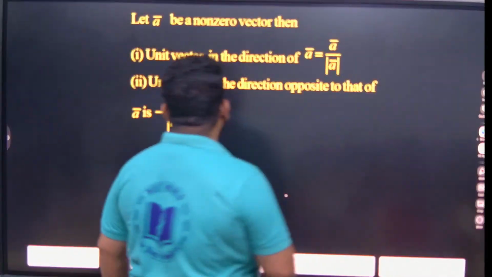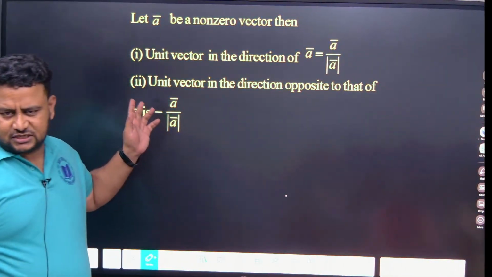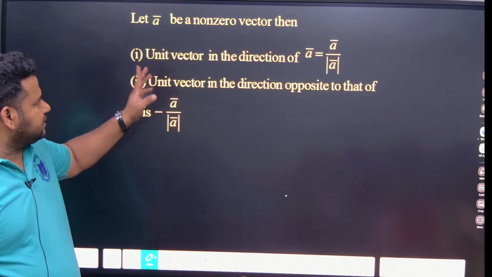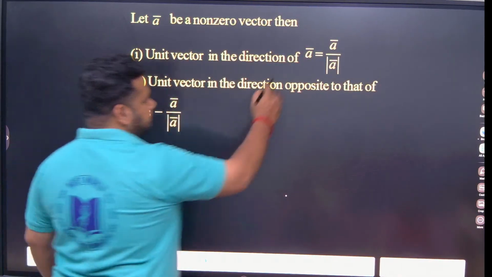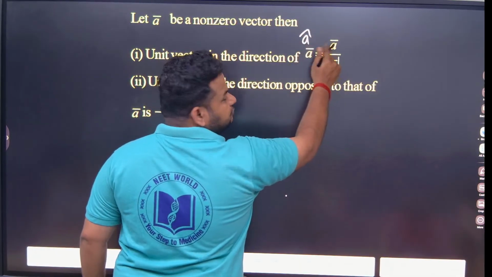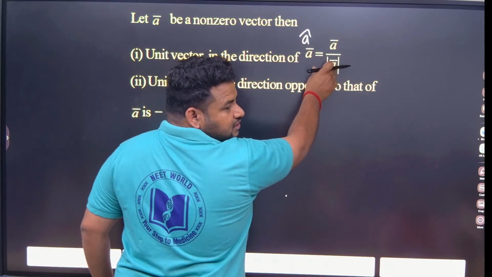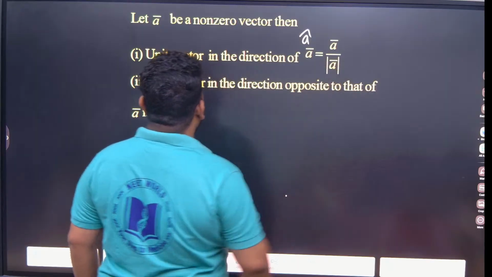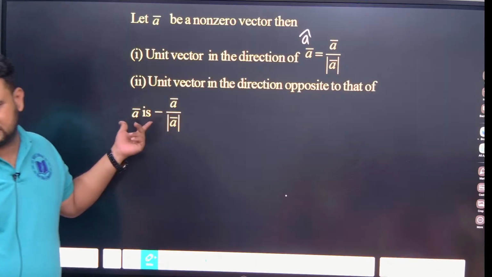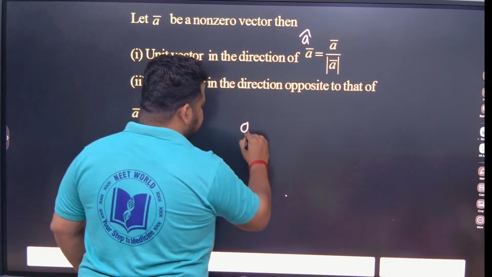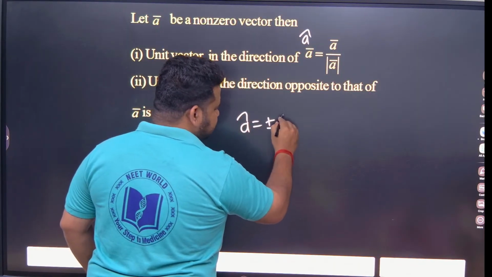So see here, I already discussed about the unit vector. Let A be a non-zero vector, then the unit vector in the direction of vector A can be written as A cap. A cap is vector A divided by the modulus of vector A, that is, the magnitude you have to find out. The unit vector in the direction opposite to it is the same thing along with a negative sign. That is, A cap can be written as, like I told you, plus or minus.